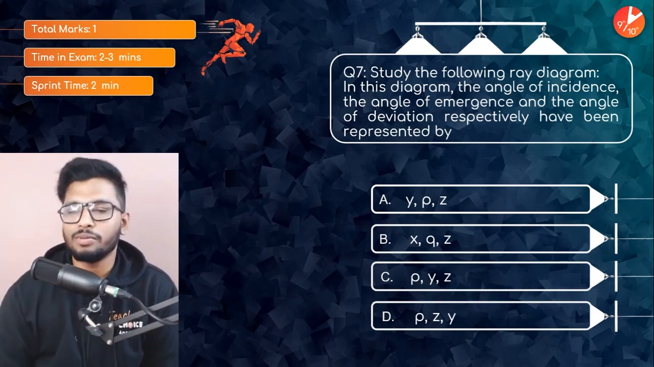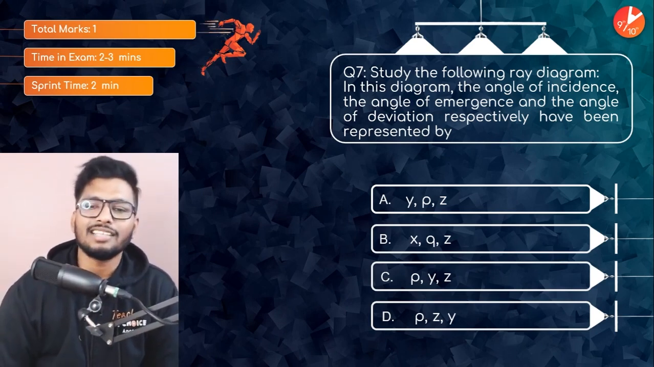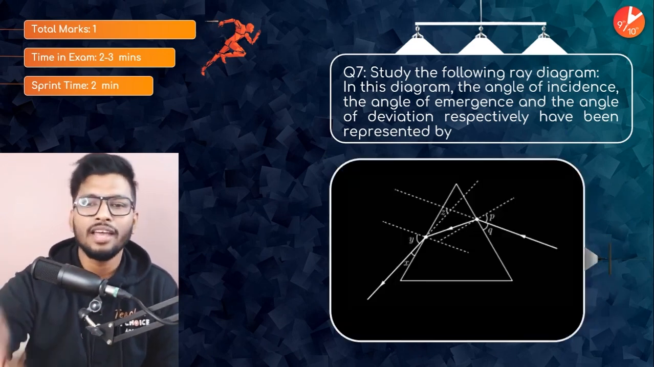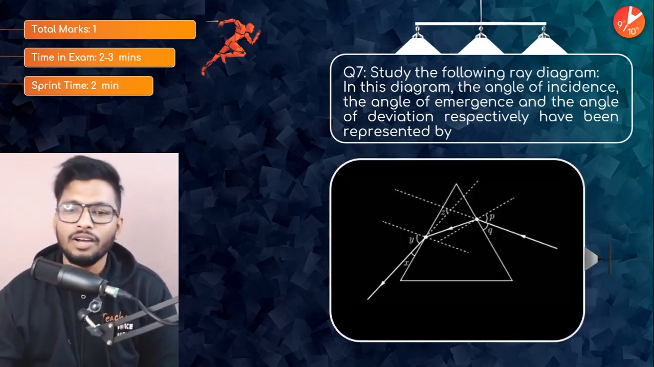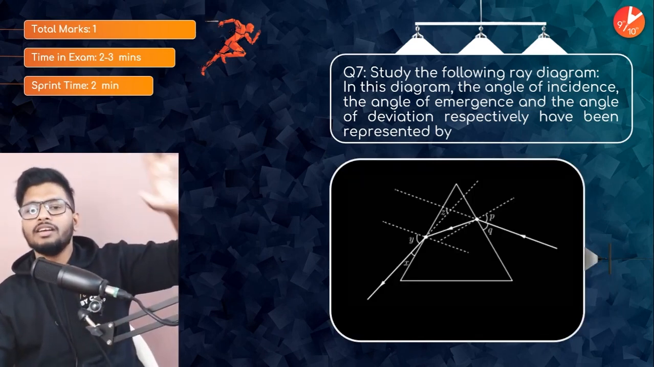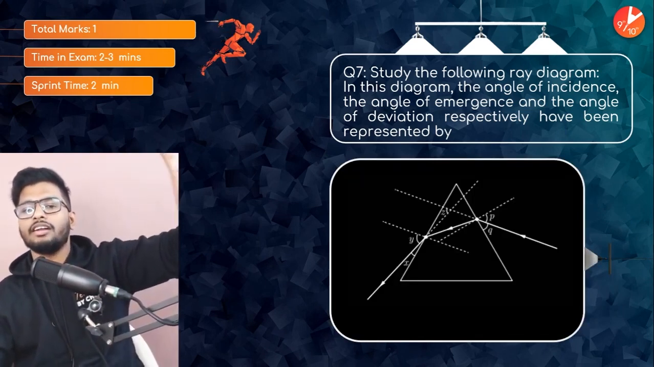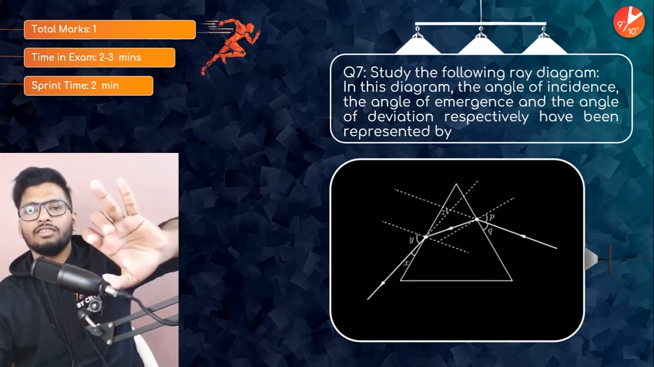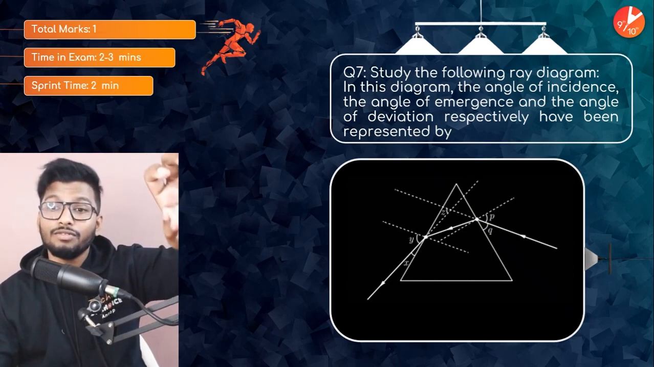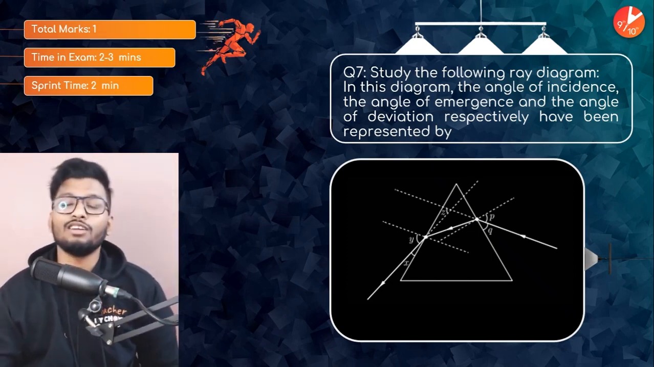Anyways, so these are the options: Y, P, Z. Is it X, Q, Z? Is it P, Y, Z, or P, Z, Y? Here is what is given to you: Y, X, Z, P, and Q. Your question is very simple. Which of these are angle of incidence, angle of refraction, angle of emergence, and angle of deviation?